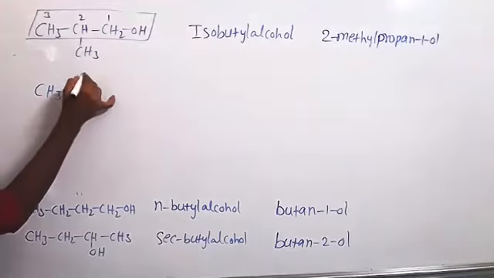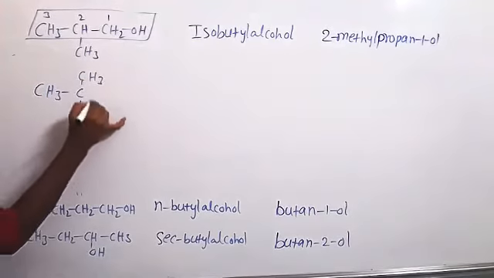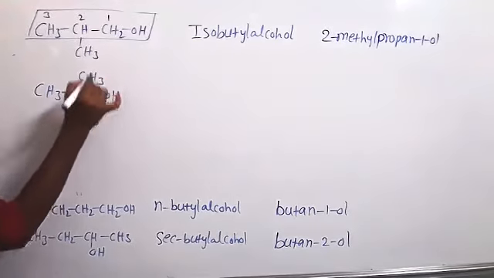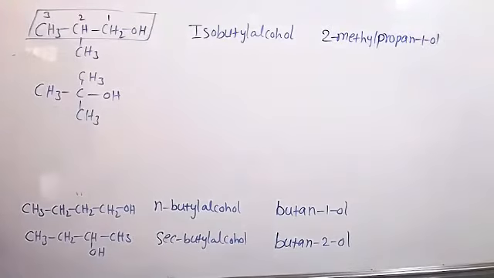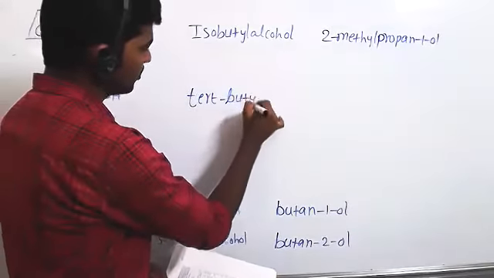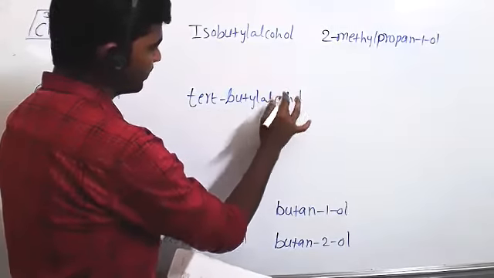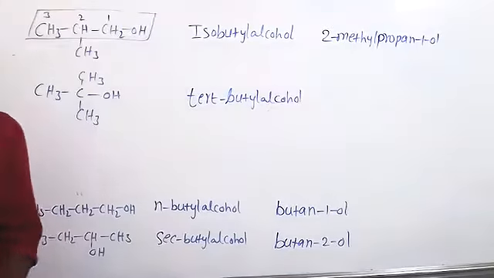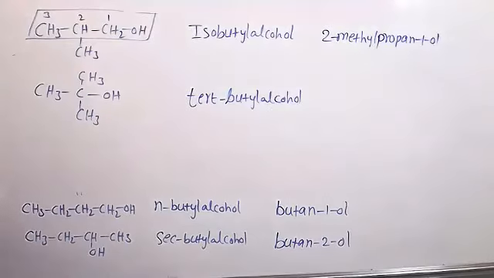Next one, CH3, C, CH3, CH3, OH. Common name is tertiary butyl alcohol. Tell me the IUPAC name for tertiary butyl alcohol. 2-methyl, 2-propanol.